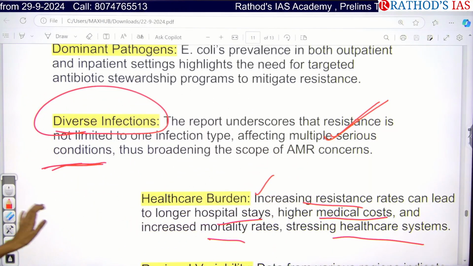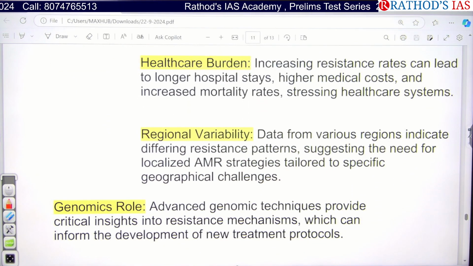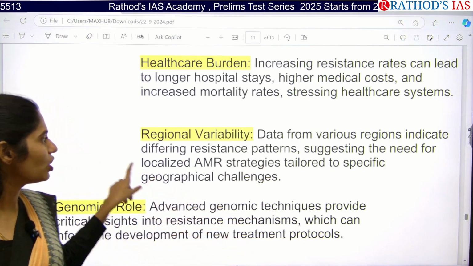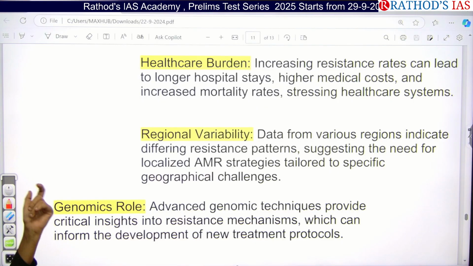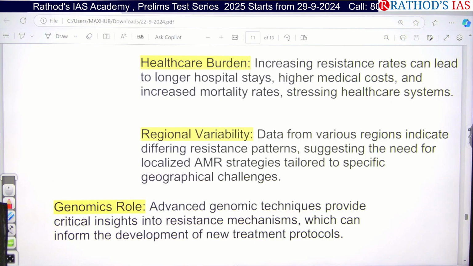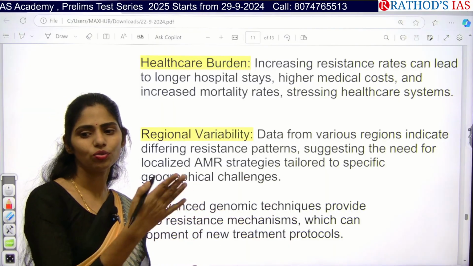So what are the points I said? They are there, right? And next, there is also regional variability. Yesterday we discussed regional disparity and regional diversity. If you move from one region to another, the resistance is different, so there is a need for localized AMR strategies. We have to identify in which area which bacteria is resistant to which drug.